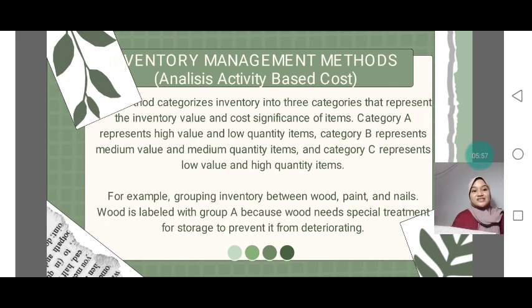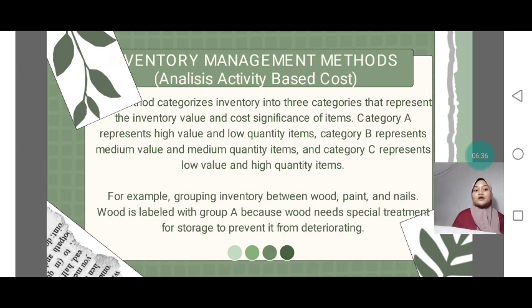Inventory management methods: activity-based cost analysis. This method categorizes inventory into three categories that represent the inventory value and cost significance of items. Category A represents high value and low quantity items. Category B represents medium value and medium quantity items, and category C represents low value and high quantity items.